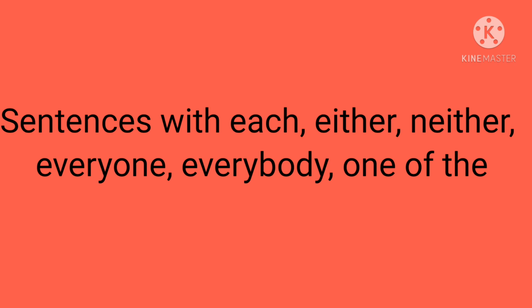So, now the sentences with each, either, neither, everyone, everybody, one of them. When a sentence has any of the words each, either, neither, everyone, everybody, one of them, the verb takes the singular form. So, when a sentence uses any one of these words, the verb is always in singular form. Clear? We'll check this with examples.